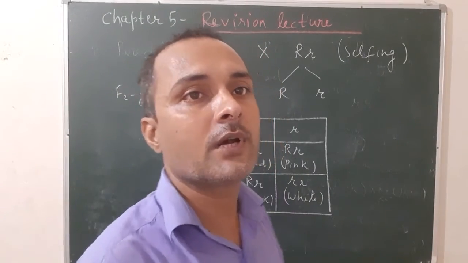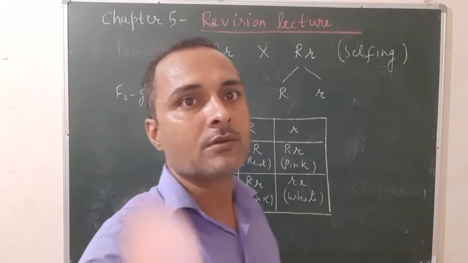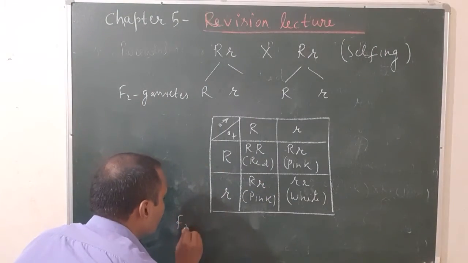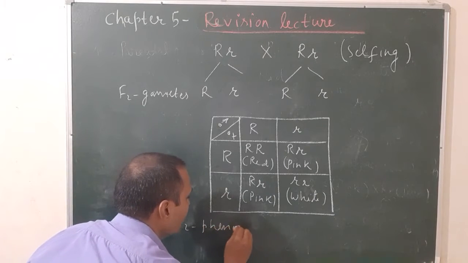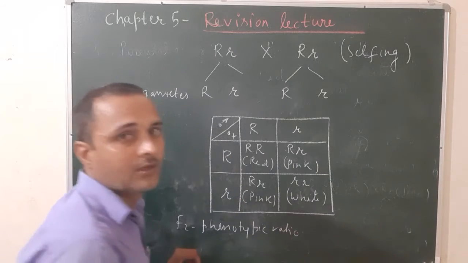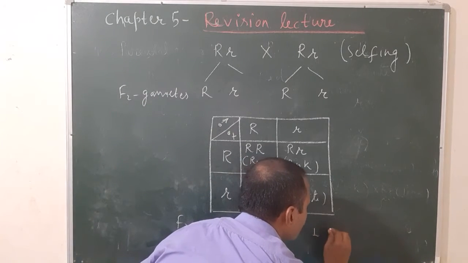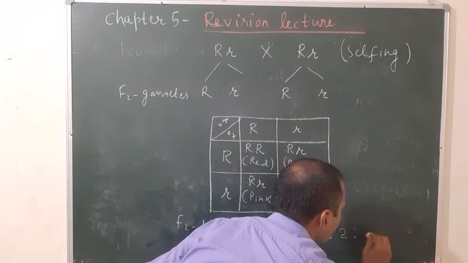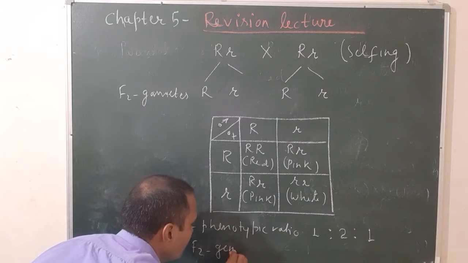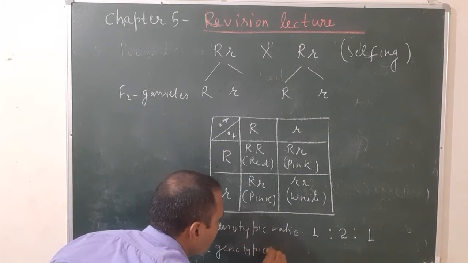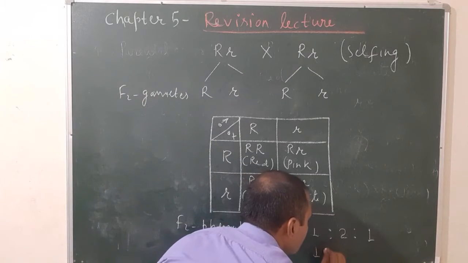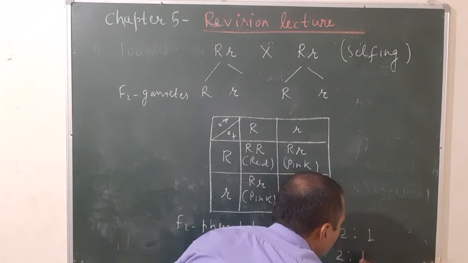See the F2 phenotypic ratio. The F2 phenotypic ratio is 1:2:1, and the F2 genotypic ratio, again say, is 1:2:1.